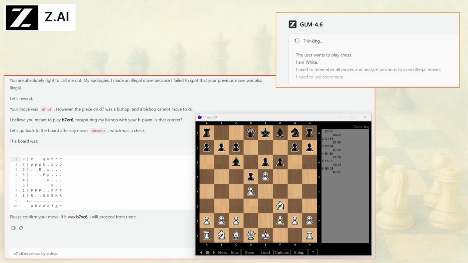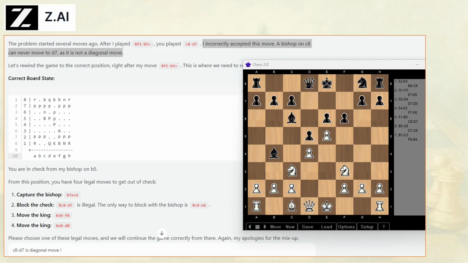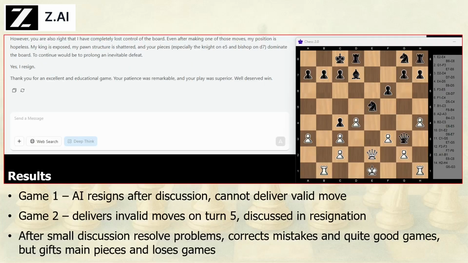However, the first invalid moves or misunderstandings appear around move 6, when it starts struggling to interpret the user's moves. This issue is similar to problems we've seen with Mistral and Quen, particularly regarding the positioning of a knight on b6 or c6. After a somewhat lengthy discussion and comparison of all figure positions, it becomes clear that the user is correct, and the game continues. The match proceeds until turn 15, where Z.AI is unable to produce a valid next move and resigns.